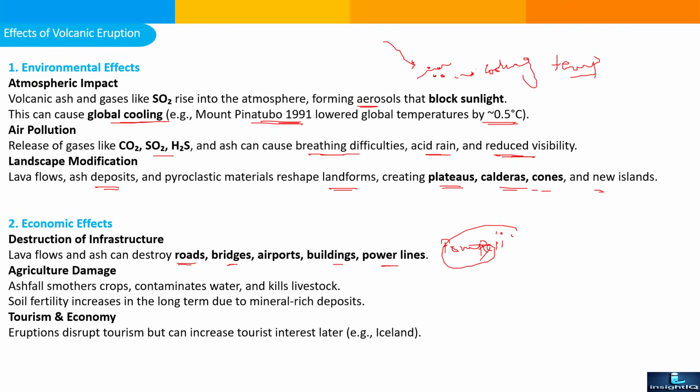Agriculture damage: ash fall smothers crops, contaminates water, and kills livestock. Soil fertility can be increased, but it takes a longer time. So soil fertility increases in the long term due to mineral rich deposits. Tourism and economy: eruptions disrupt tourism but can increase tourist interest later, though it takes many years.